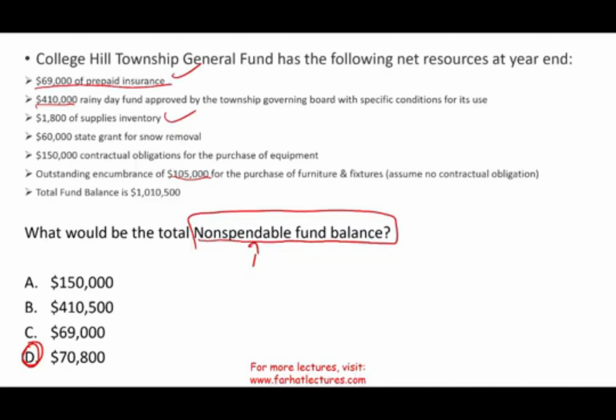So you need to know what non-spendable balance is. Think of non-spendable balance as prepaid, supplies, inventory. That's what you want to be thinking about. And think about the word non-spendable. It means we're not going to use the cash to do something with it. We're going to use it for operational purposes, not convert it to cash.